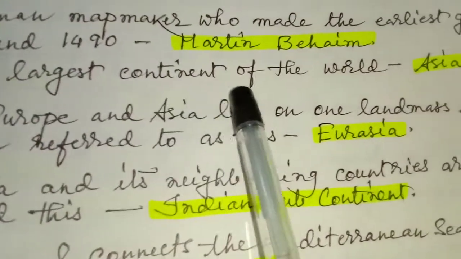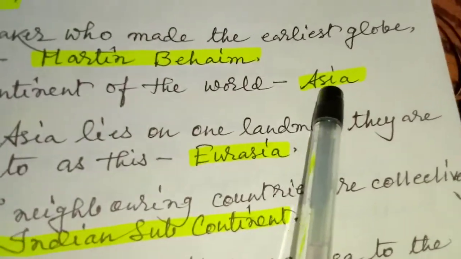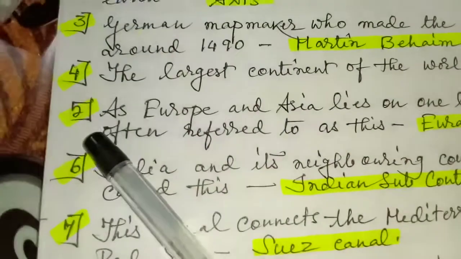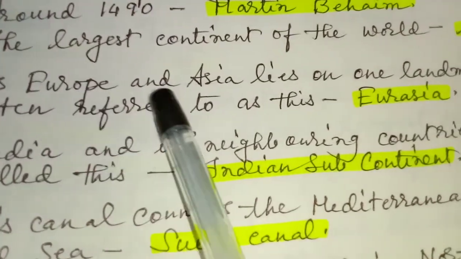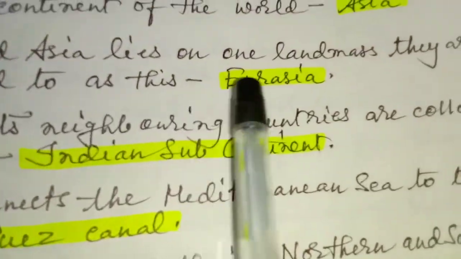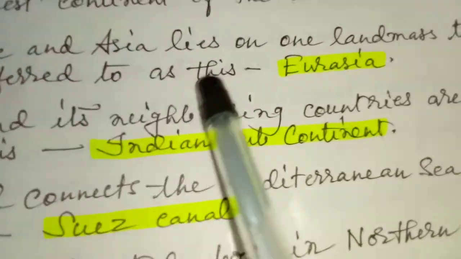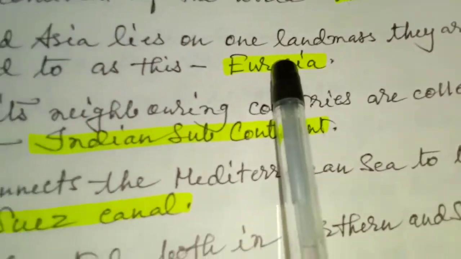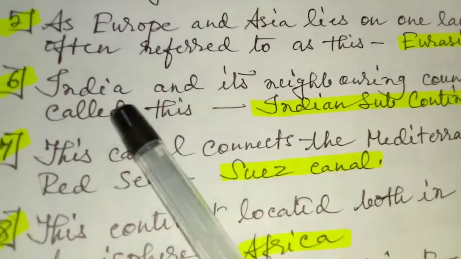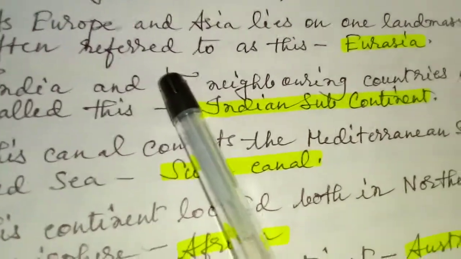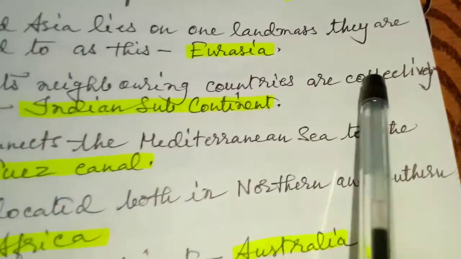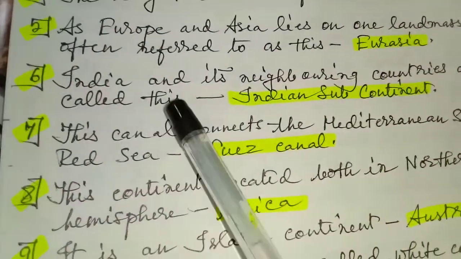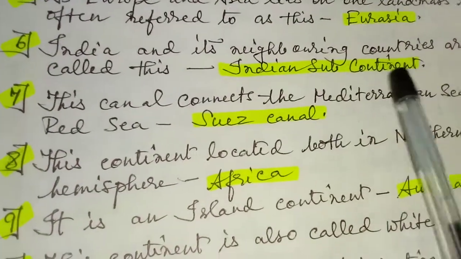Question number 4. The largest continent of the world. Answer, Asia. 5. As Europe and Asia lie on one landmass, they are often referred to as this: Eurasia. Question number 6. India and its neighboring countries are collectively called this: Indian subcontinent.